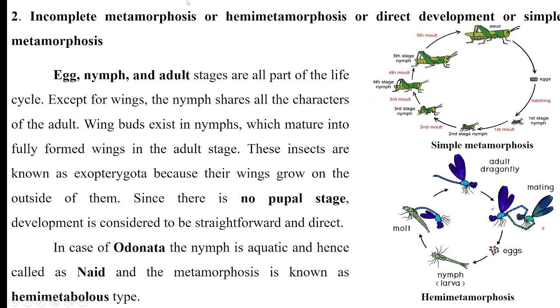Then the second type is incomplete metamorphosis. It is also known as hemimetamorphosis, direct metamorphosis or simple metamorphosis.